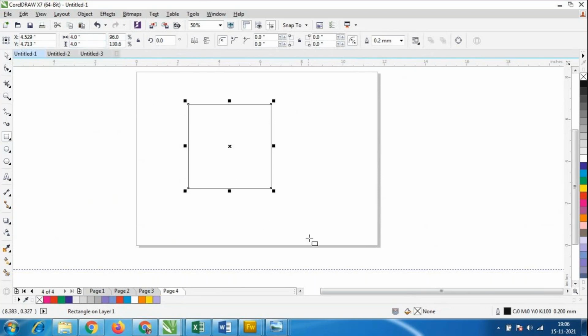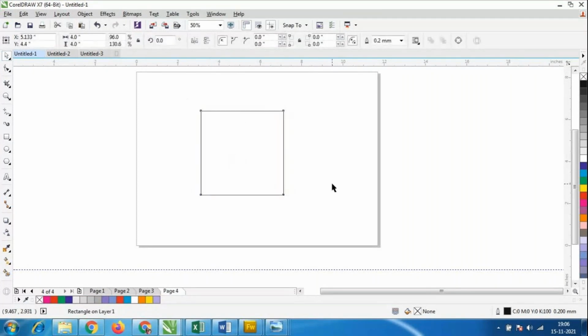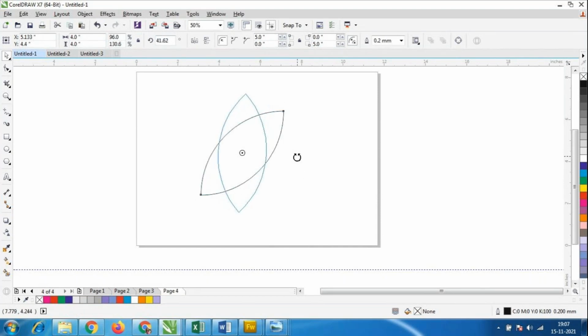If I take a proper rectangle, we'll get proper petals. So I have taken a 4 by 4 rectangle completely. Let us see what kind of shape we will get. I'll give the 5 exactly. Look at here now, I'll make an Adidas logo.